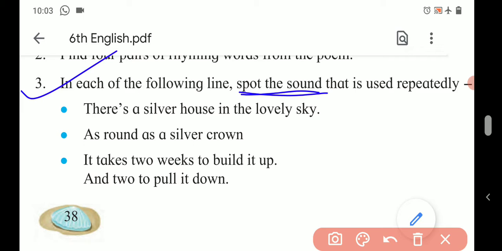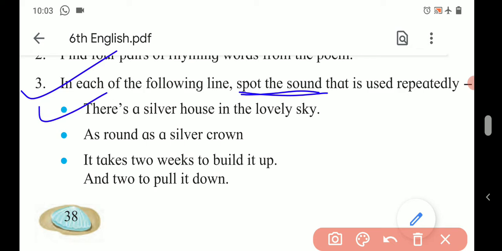What we have to do is find the sound which is repeatedly used in the line. For this purpose, we must understand that we have to find at least 2 words starting with the same letter and also the same sound.